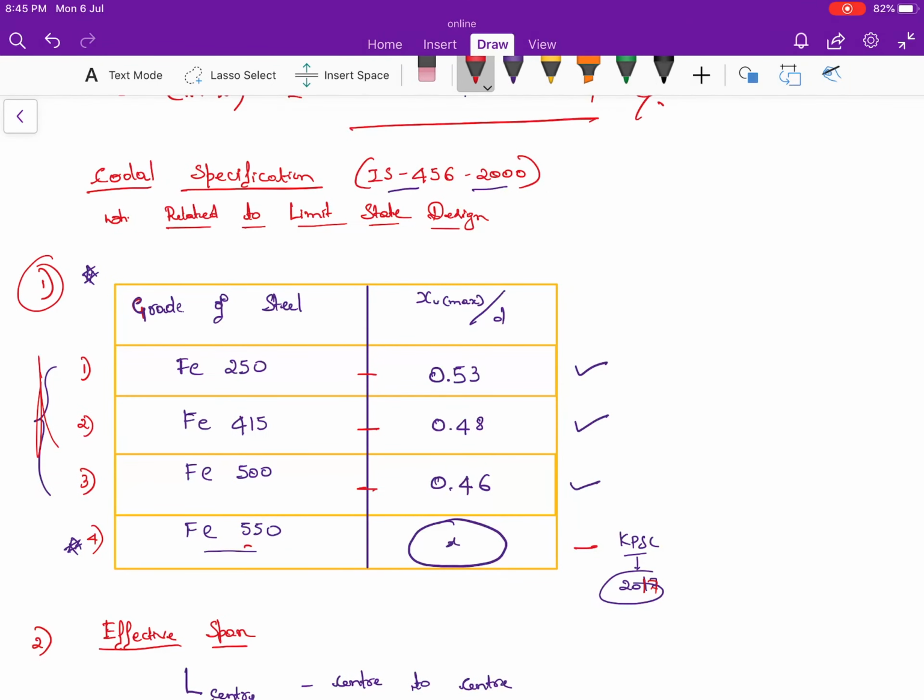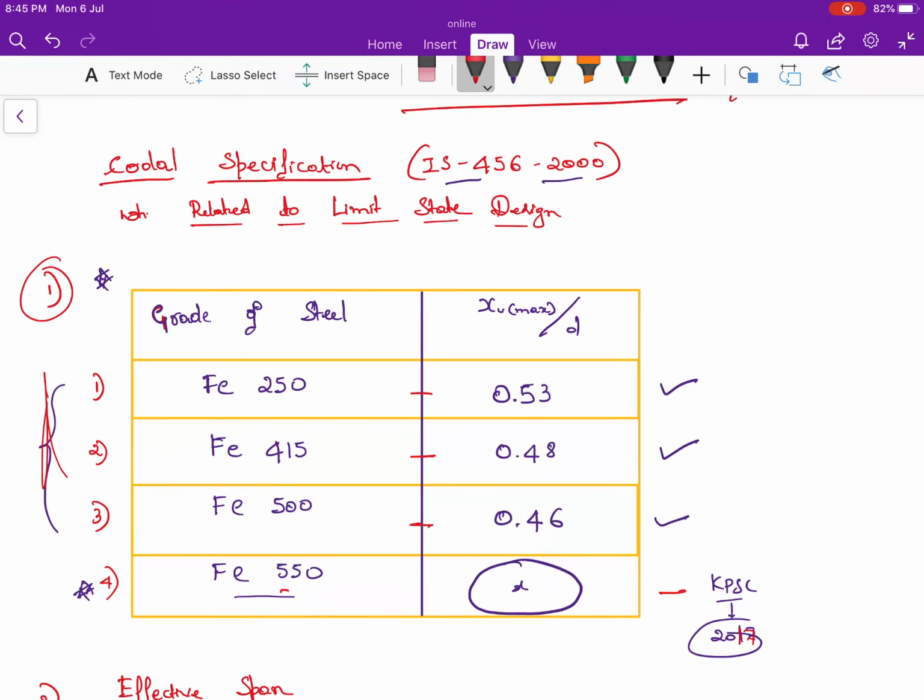So I am here with the continuation of the RCC topic, where in today's lecture I am going to take the codal specification. Why is the codal specification very important? From the examination point of view, mainly competitive examinations, the codal specification present in IS 456 2000 is very important. Most of the questions from the RCC topic are asked directly from the codal specification. So it is very important to remember the codal specifications with respect to reinforced cement concrete.